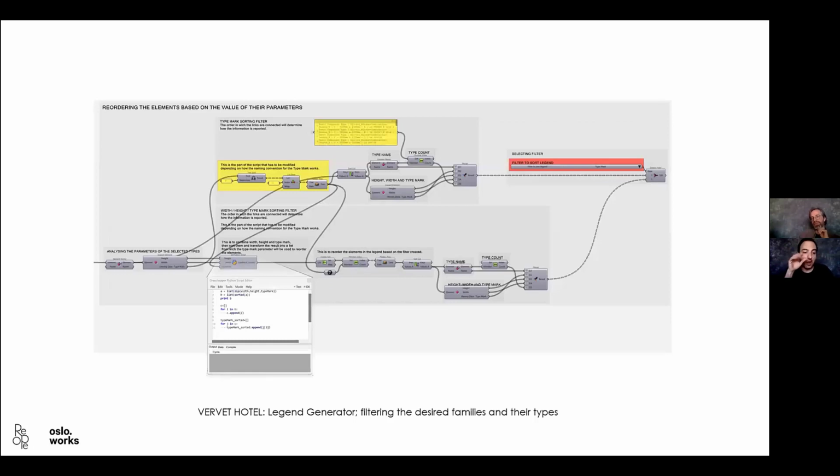Now the question, the big one. When you get the legend, there were mainly 2 ways to organize it. The main one, somehow my favorite, because it's the only one that doesn't create many issues, is to organize the different types of windows by a unique identifier number, which is called the type mark. This is the best because, in this project, it was named with a Norwegian notation. So basically it was V, that stands for vinduet, which is window in English, and then a number. So you get the windows like V1, V2, V3, whatever, right?